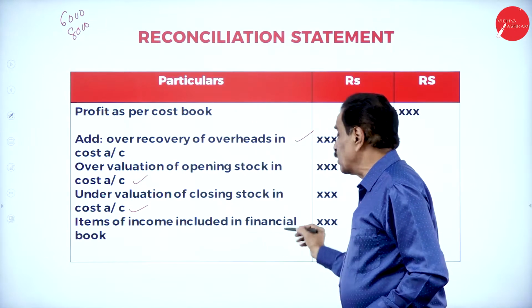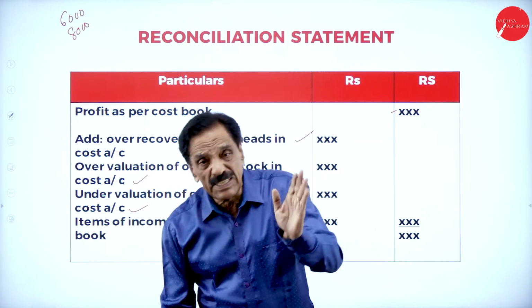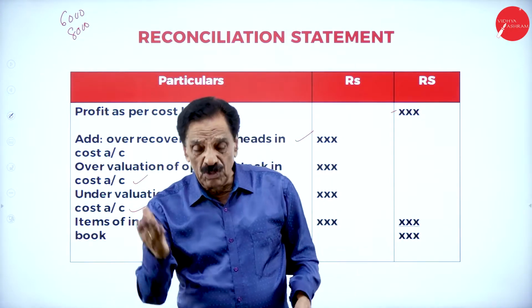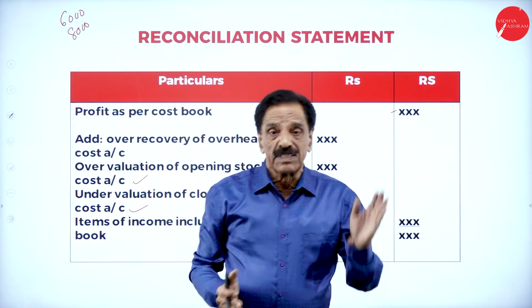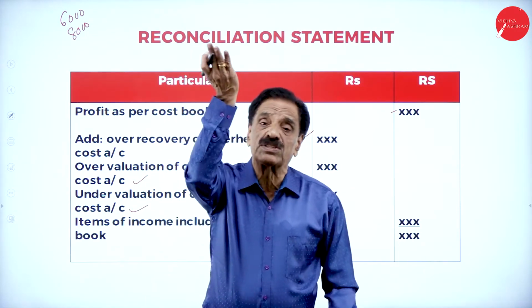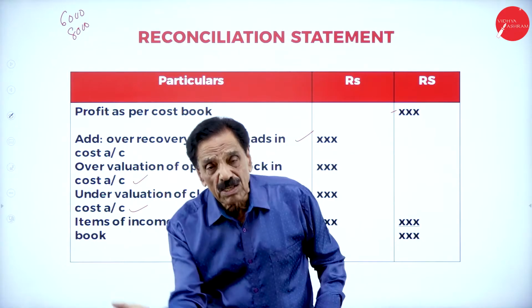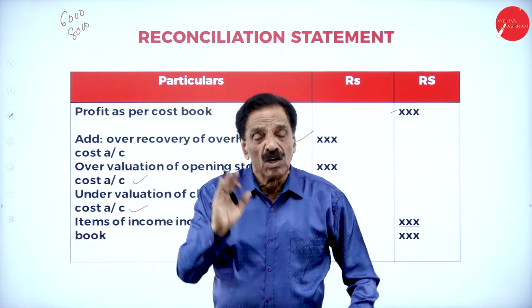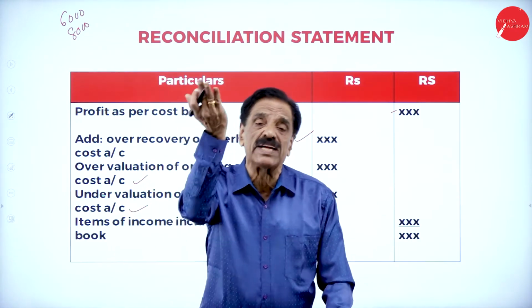Items of income included in financial book. By chance, interest credited in the financial book, profit will be raised. No entry in the cost book, so cost book profit will also be raised. Dividend received, credited in the financial book, so financial profit is raised, but no entry in the cost book, so it is also raised. Bank interest credited in the financial book, no entry in the cost book, also raised.